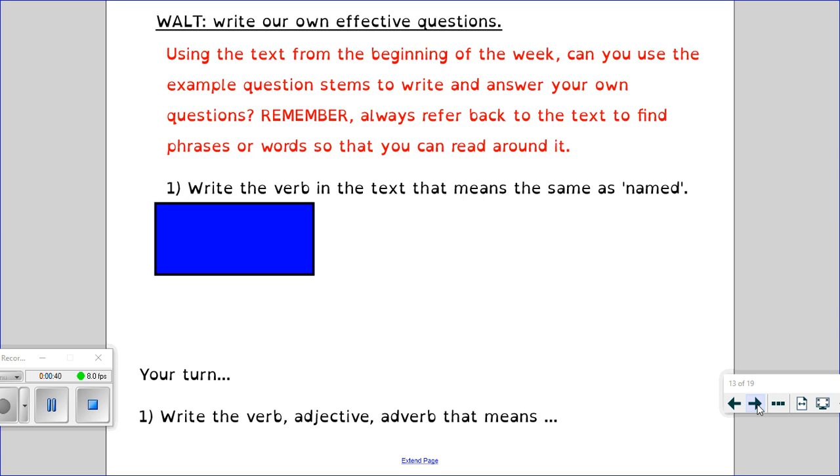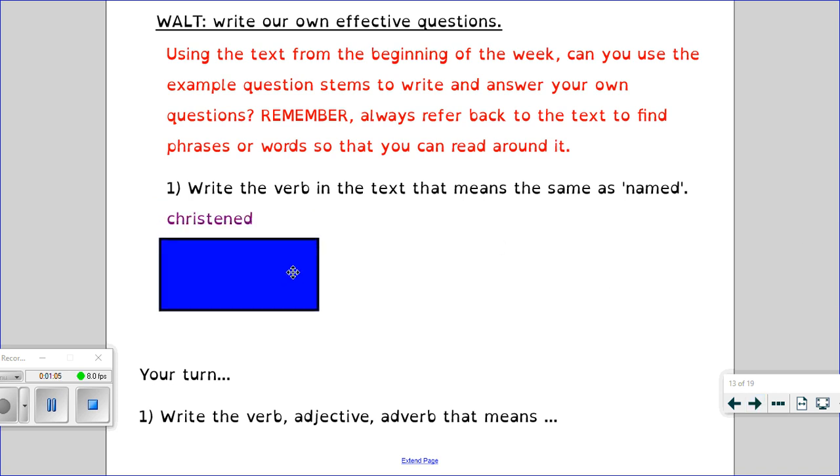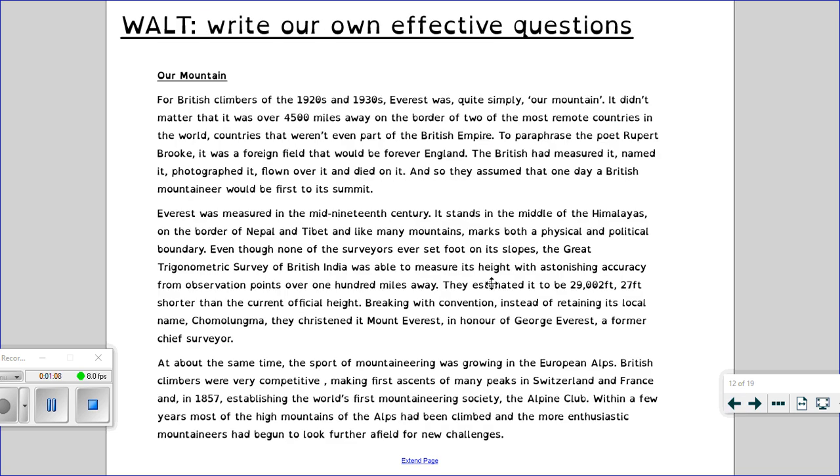So the first type of question is one where you have to find a type of word. It could be a verb, an adjective, an adverb in the text, and then that's going to be your answer. You're then going to come up with a synonym for that word that you can use in the question. So for example, if I were to ask the question, write the verb in the text that means the same as named, my answer would be christened. In the text it says, instead of retaining its local name, Chomolungma, they christened it Mount Everest.